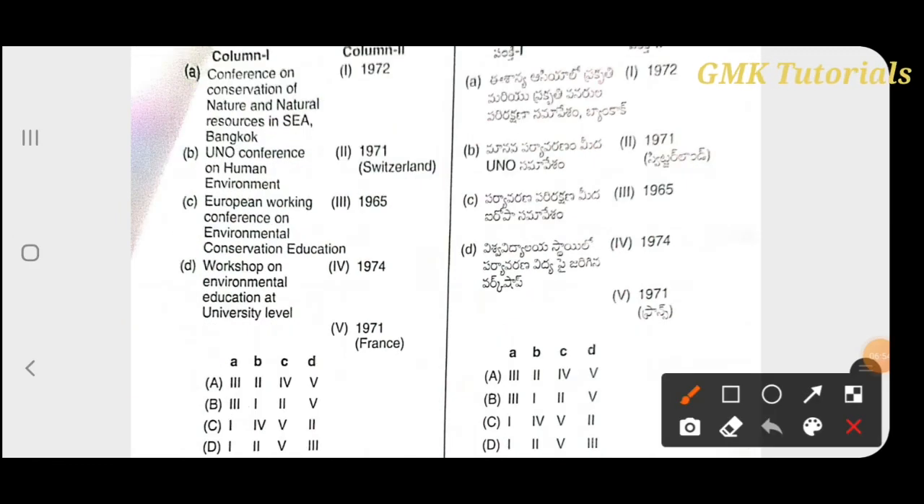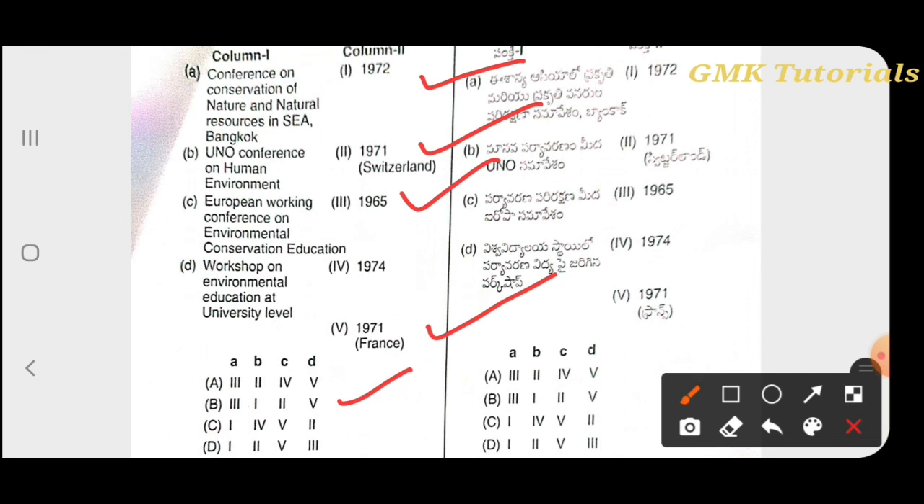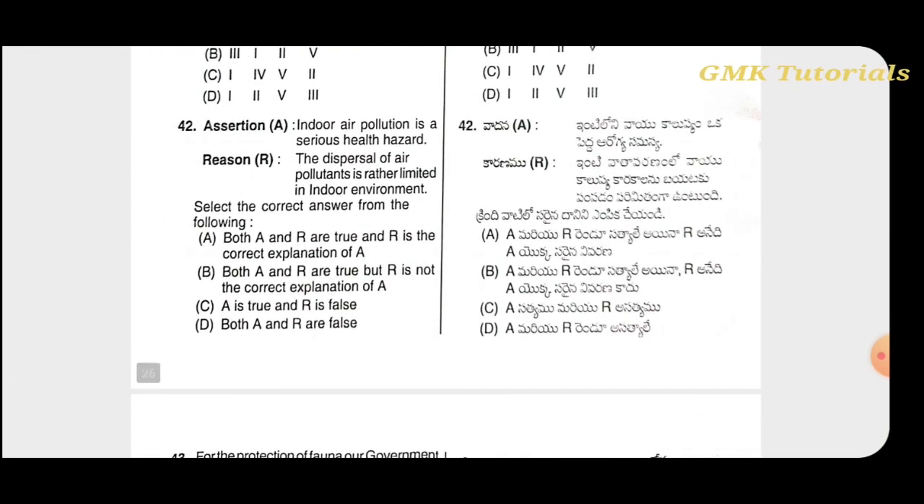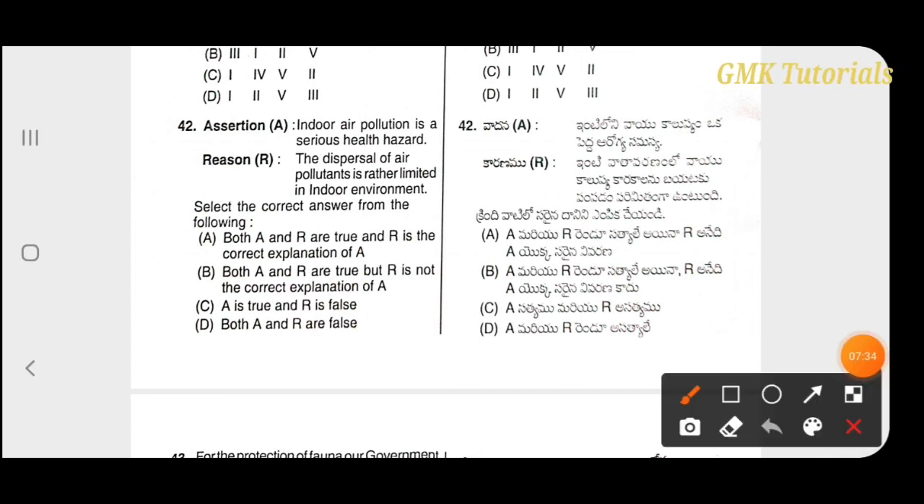Here, natural resources in SEA, Bangkok, it is in 1965. UNO Conference on Human Environment, it is in 1972. European Working Conference on Environmental Conservation Education, it is in 1971, Switzerland. Workshop on Environmental Education at university level, it is 1971, France. So the correct answer is B. Next question: indoor air pollution is a serious health hazard. Reason: the dispersal of air pollutants is rather limited in indoor environment. So the correct option is A.